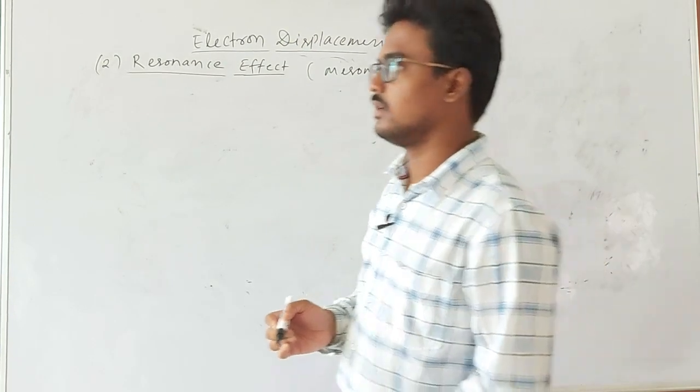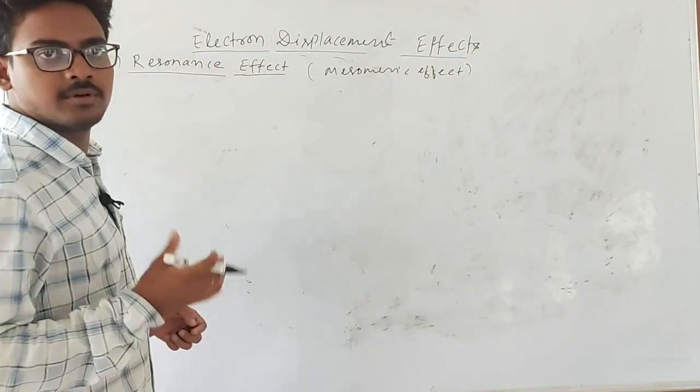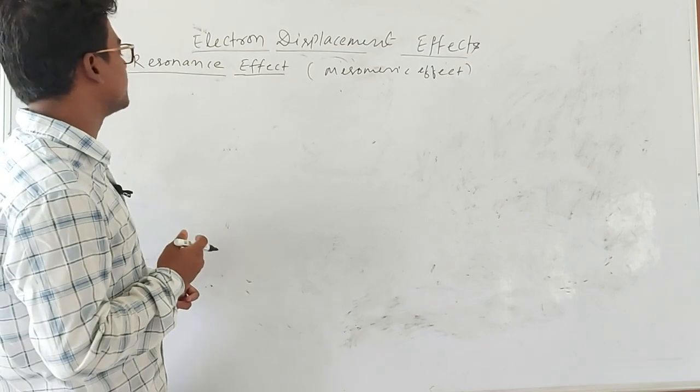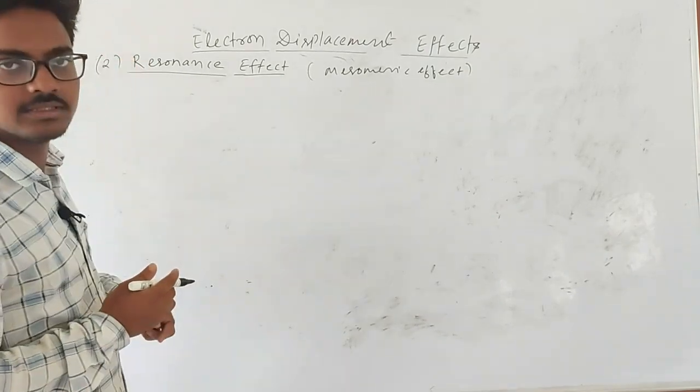Okay. So you have seen that in different molecules some delocalization of the pi electrons occurs. So what is the resonance effect?